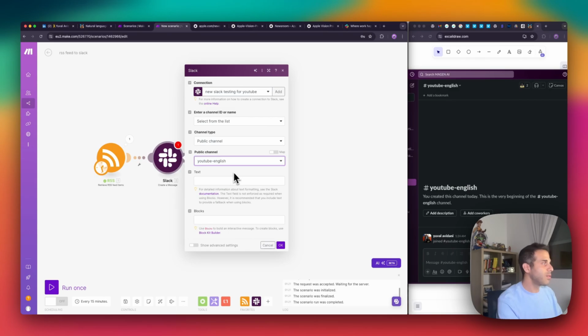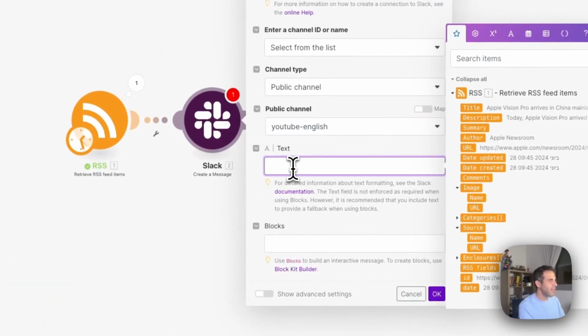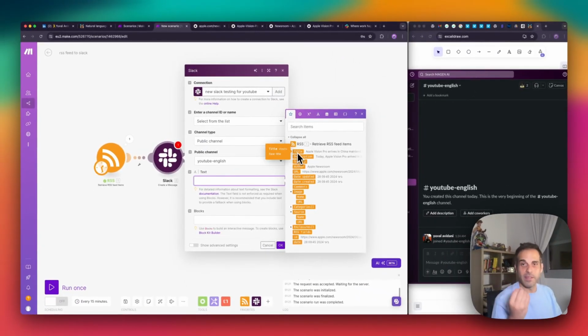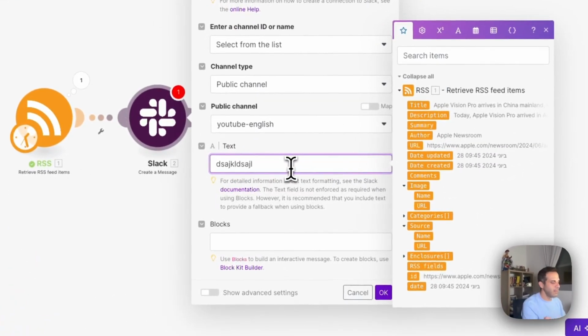So the text I want to send to the channel, know this, when I click on this text field, the beautiful part of make.com is that I can see all the fields that have been retrieved from the RSS request from Apple. So actually now I can design the message as I want.